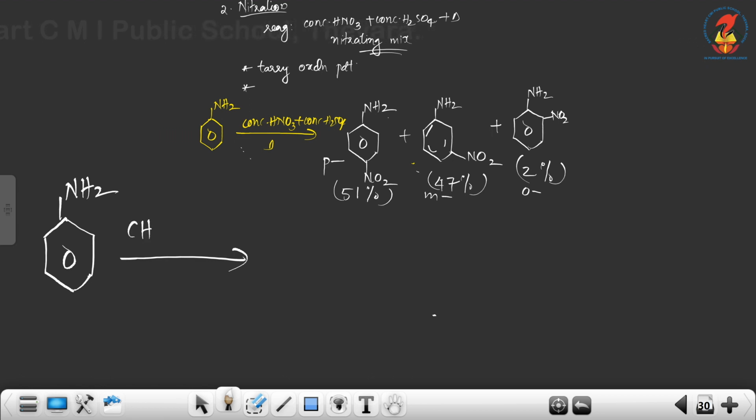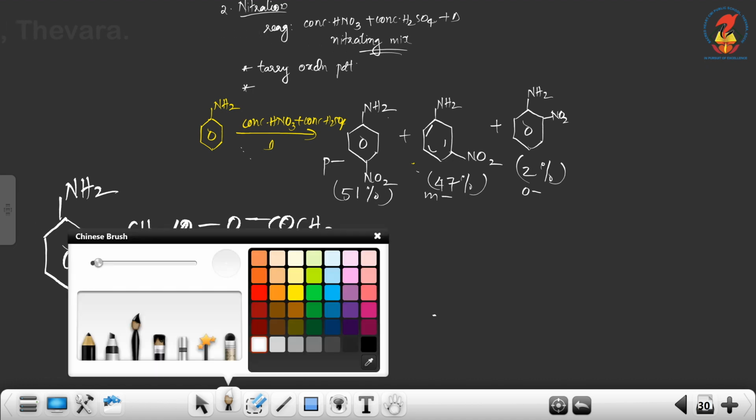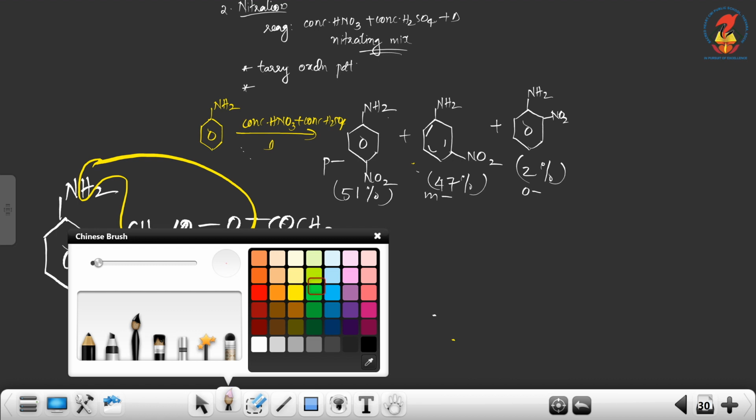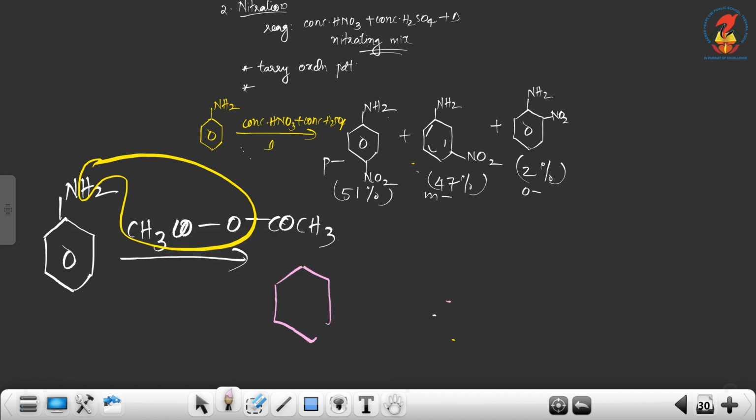By treating with acetic anhydride, CH3CO-O-COCH3. From this we get NHCOCH3, that is acetanilide.